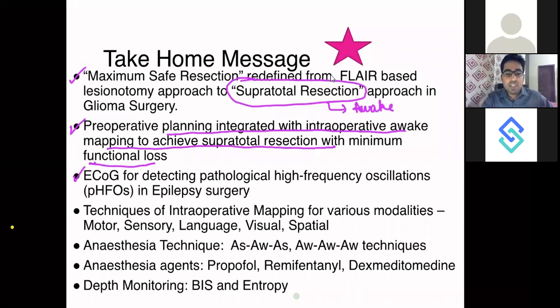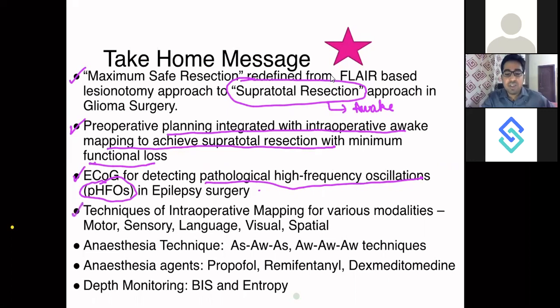Now coming on to ECOG. This is the keyword: PHFOs. So with ECOG, you detect PHFOs, that is pathological high frequency oscillations in epilepsy surgery. They tell you the areas which are responsible for your epilepsy, the structural areas which are responsible for epilepsy, and you need to excise those.